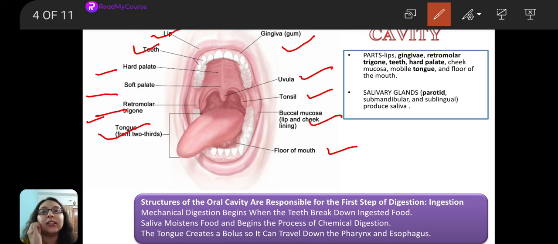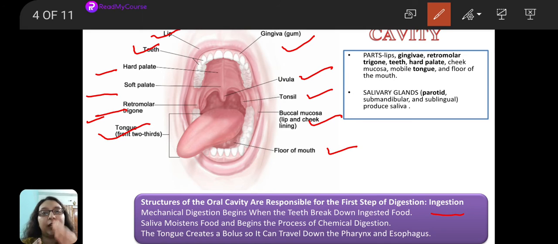So what is the most important function of the oral cavity? The most important function is ingestion. What is ingestion? Ingestion refers to taking in the food. Then what happens inside the oral cavity is that it is breaking down the larger food particles into smaller boluses. That happens with the help of the teeth.